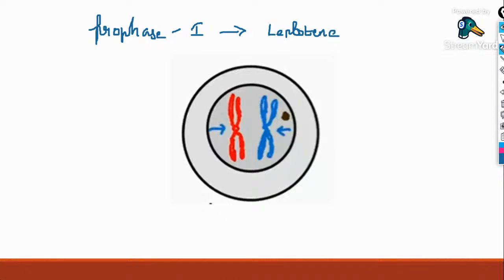Leptotene stage of prophase one. What is happening in this leptotene stage of prophase one? All of you know that the very first thing that should happen, same as in mitosis, is that the chromosomes should become visible.